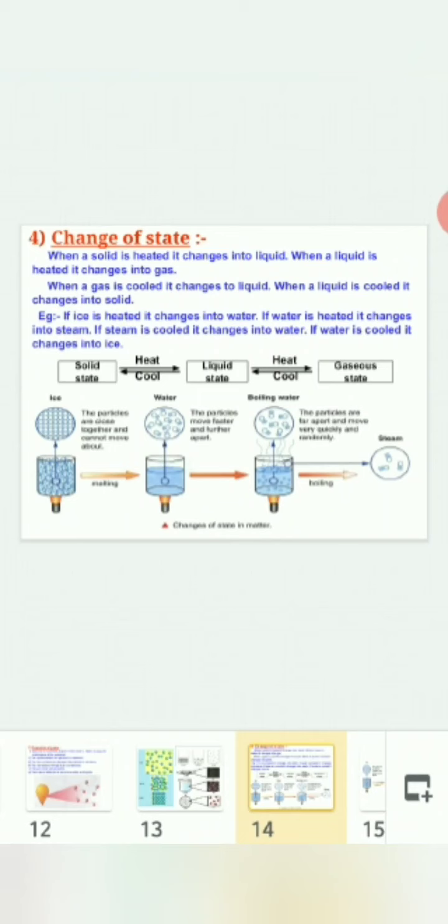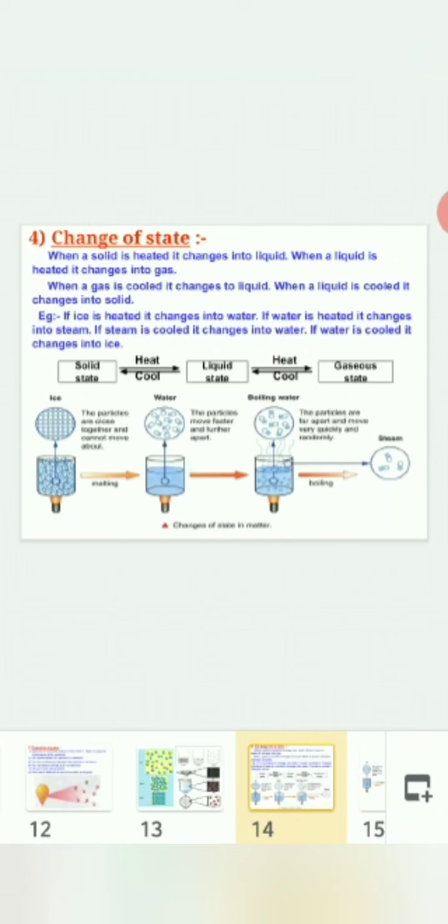Here we have seen the illustration with the help of ice, water and steam. You can see the double-sided arrow, that means they are interconvertible. Solid state can go to liquid state and liquid state can go to gaseous state. Again, the process can be reversed. This is for ice, water and steam.